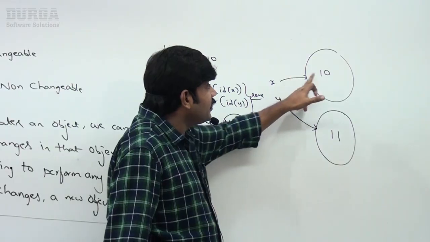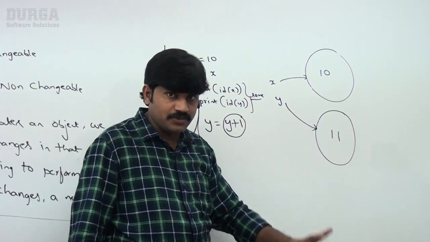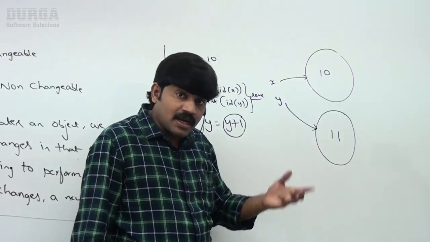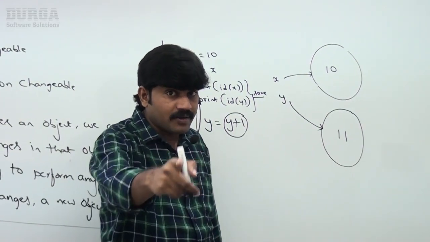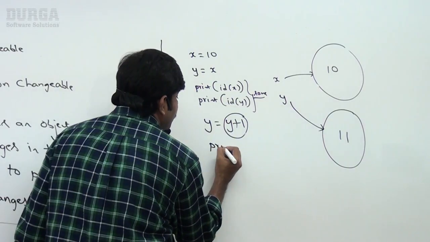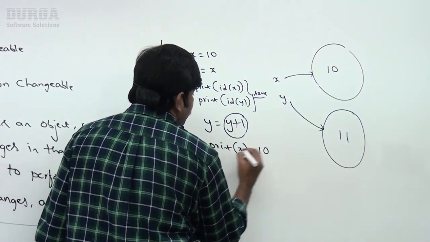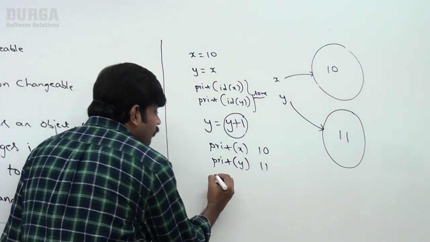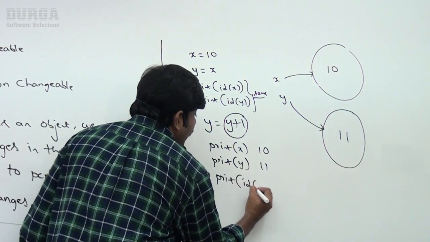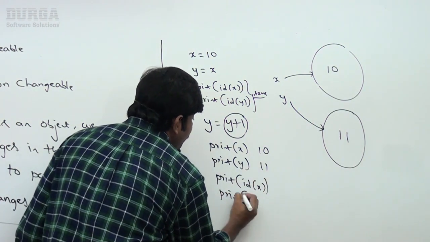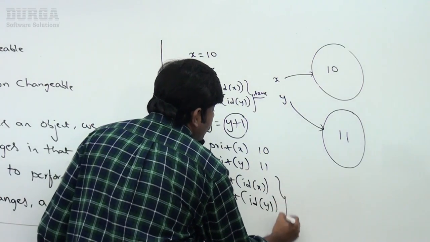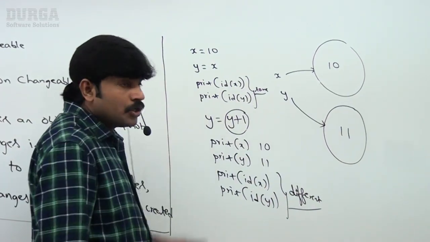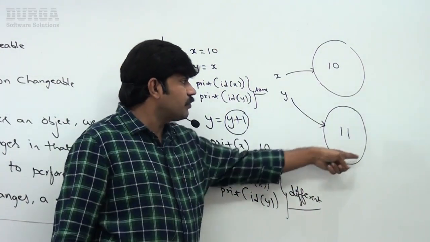So x is pointing to this one, and y is pointing to the new object. If you print the value of x, the answer is 10. If you print the value of y, the answer is 11. If you print the address of x, id of x, and id of y, both are different, because if you perform any changes, a new object got created.